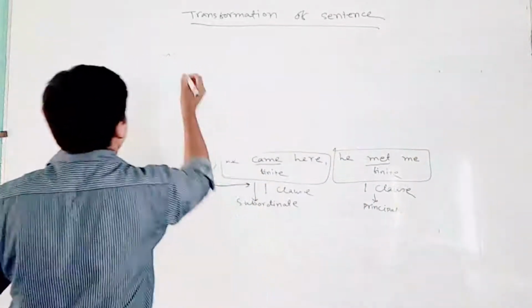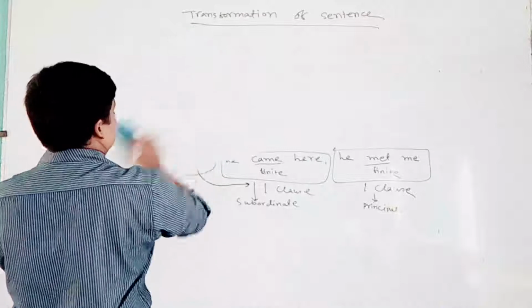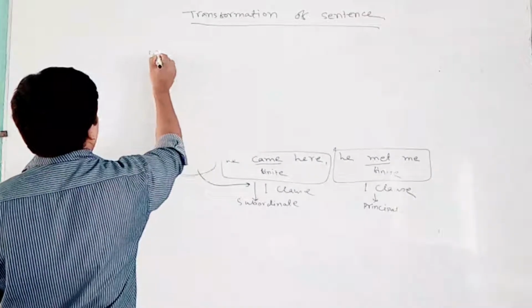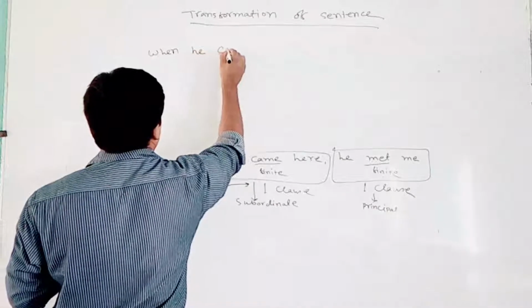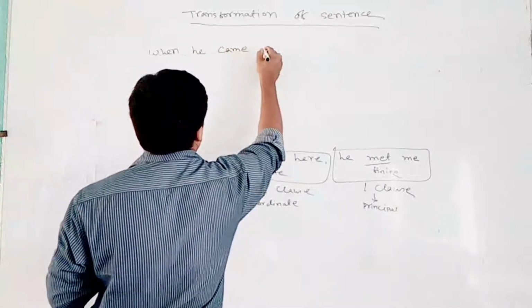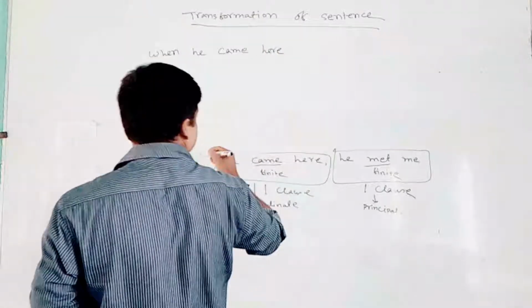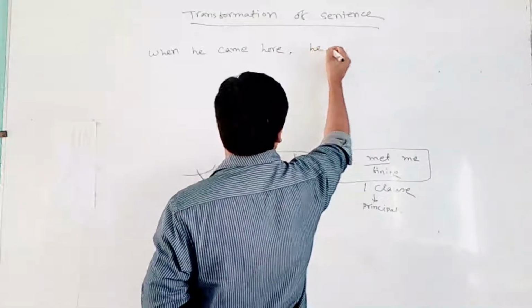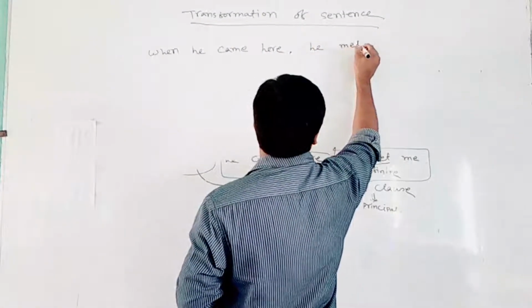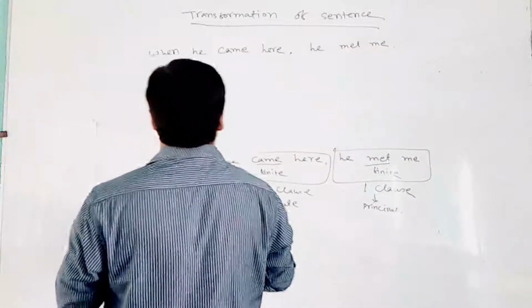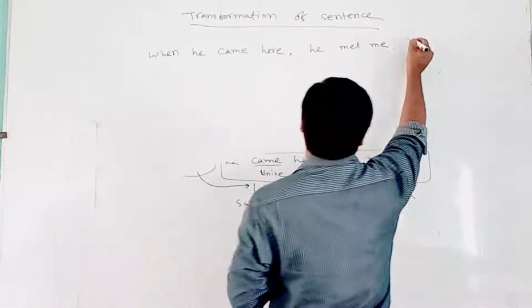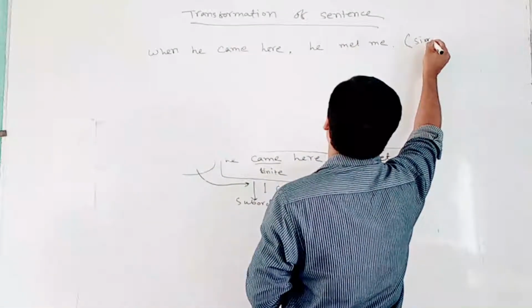He came here. He met me. So it's very complex. Let's make it simple.